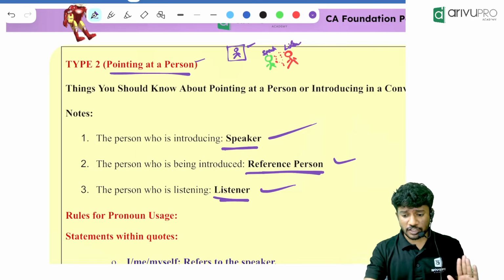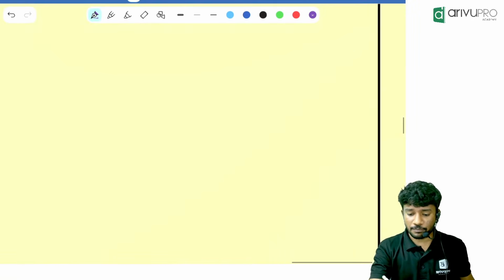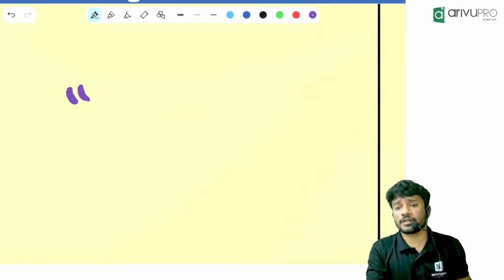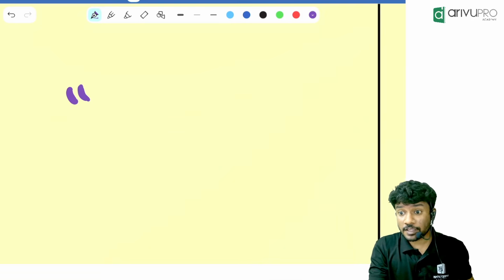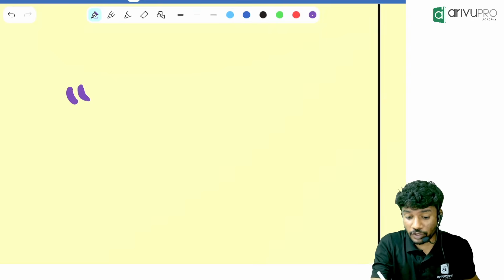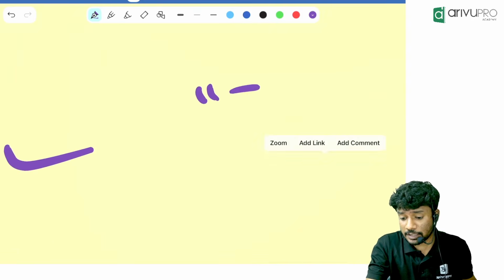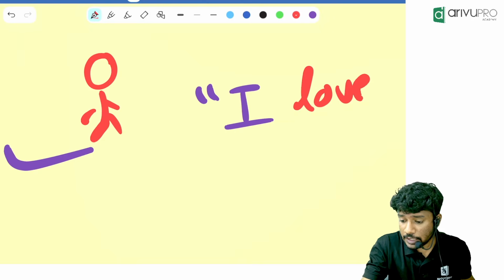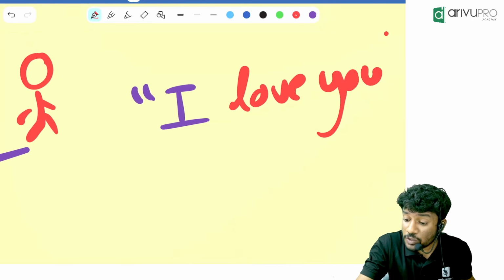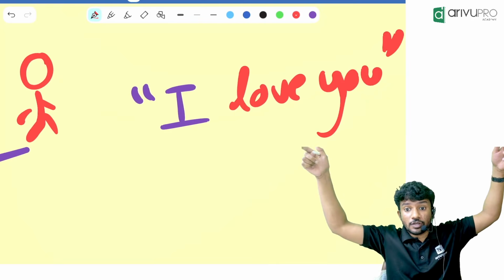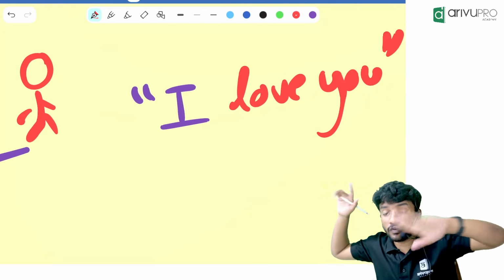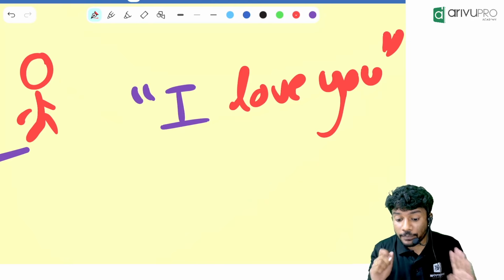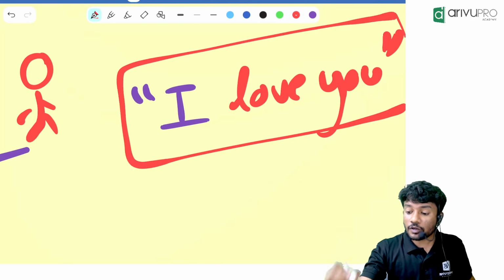Now, a few things you should understand about how the question will look. Have you seen this when you were in 10th or 11th standard? You might have studied English, right? Once a novel will be there, stories will be there, conversation will be there. For example, people will be talking to each other. Our red boy will say to the pink girl, "I love you." So red boy told this, and it will be shown in quotation marks. There are two types of question: with quotation marks and without quotation marks. Both are important, but the complicated one is with quotation marks.